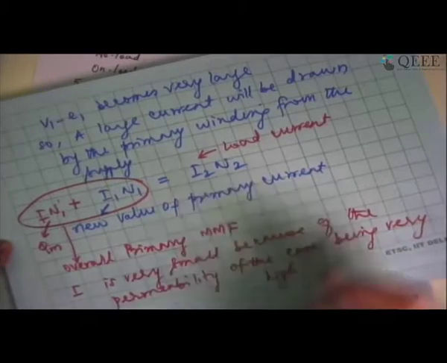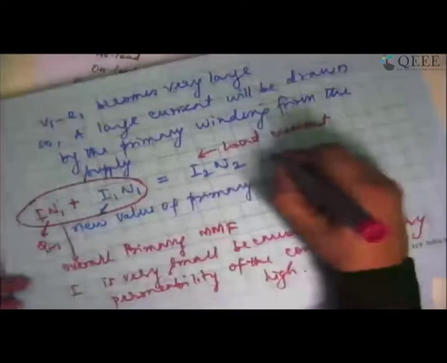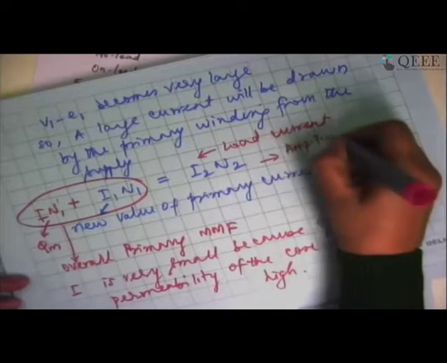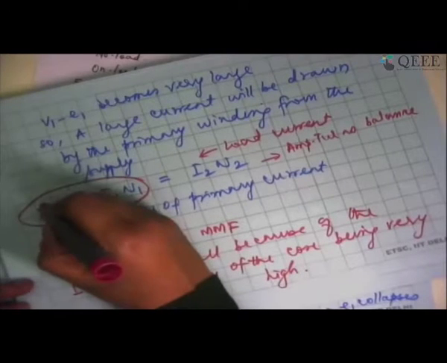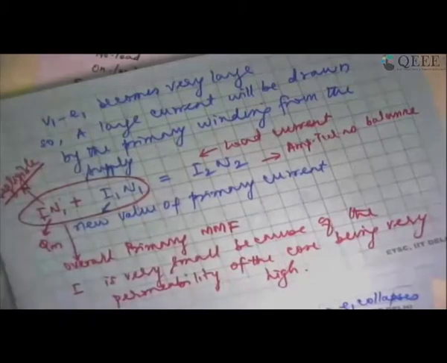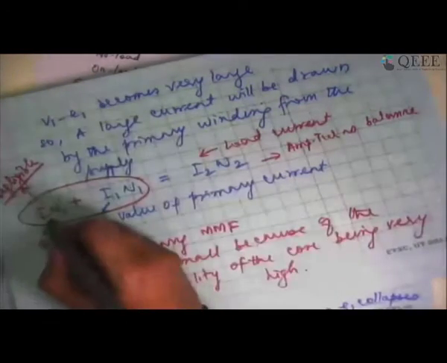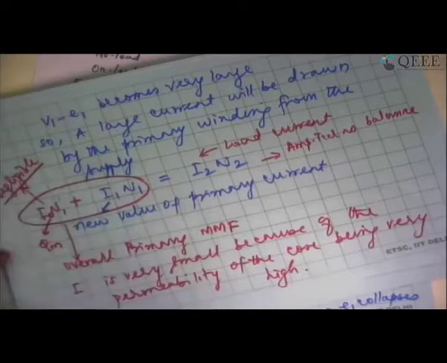So the transformer principle basically rests on I1 N1 equal to I2 N2. Ampere turn balance is the basic underlying principle of transformer action. Always I1 N1 has to be equal to I2 N2. We say that I N1 is negligible. We don't care about it because it is a very, very small quantity. This I is the current under open circuit condition of a transformer, so I may specify it as I0, indicating open circuit condition. So I0 N1 is negligibly small. That's what we are trying to get at.